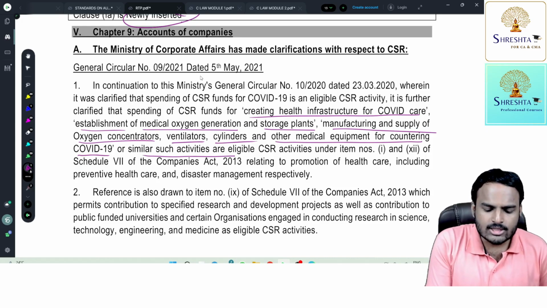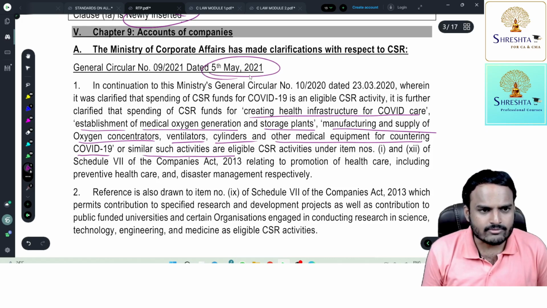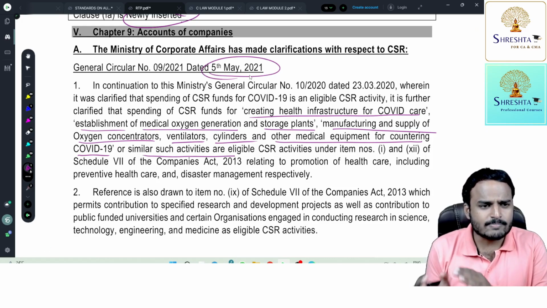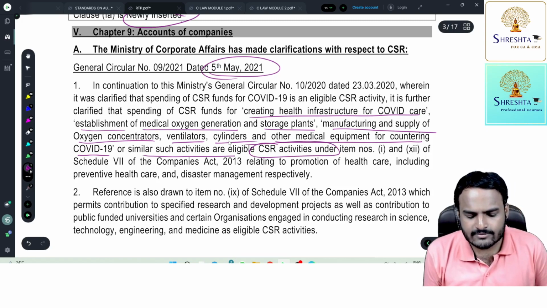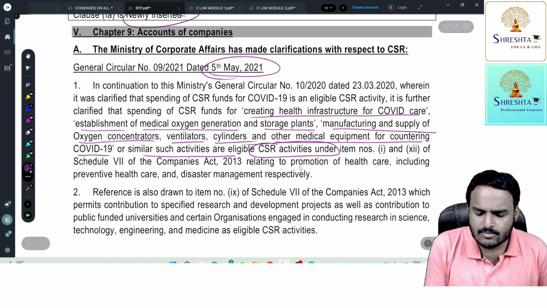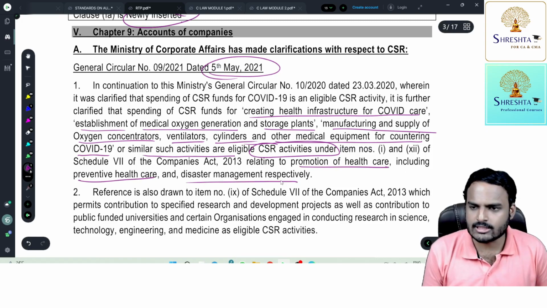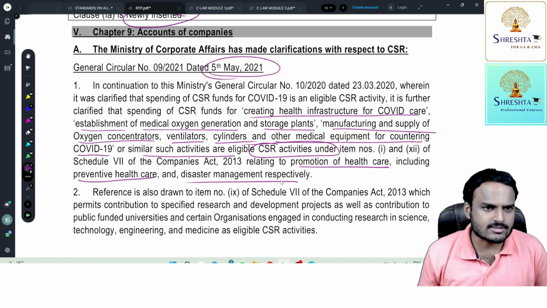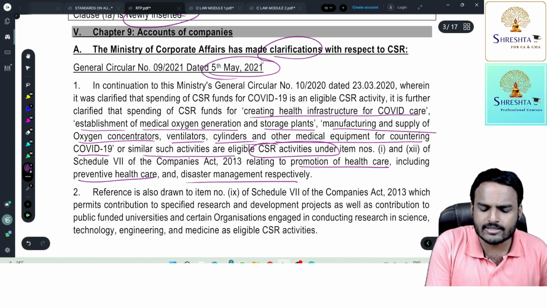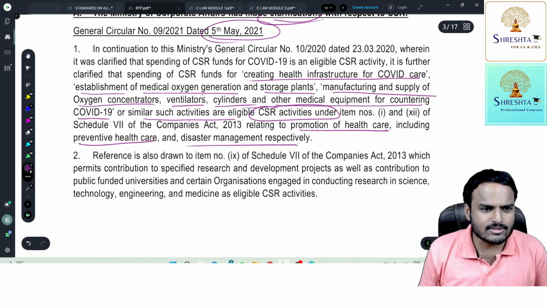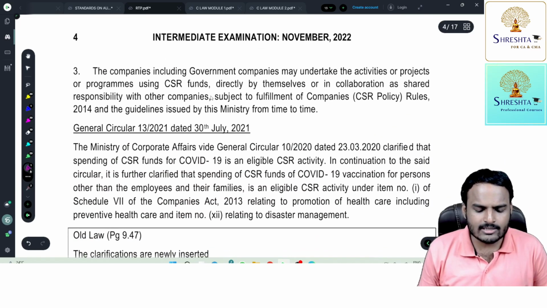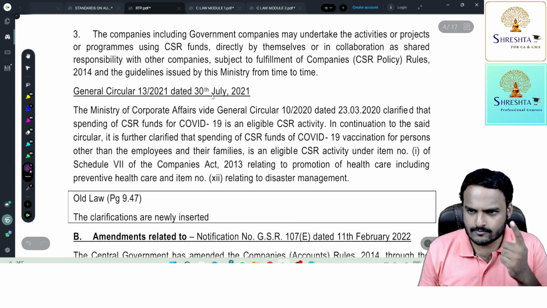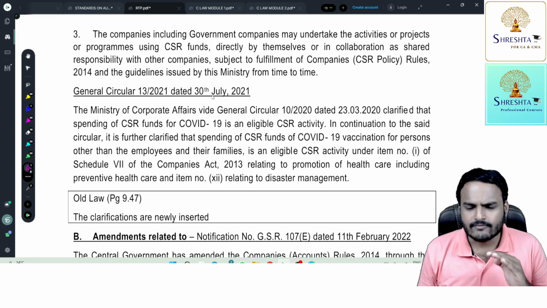And MCA issued a circular dated 5th May 2021 stating that whatever money you spent on these activities, they are eligible. These are treated as eligible CSR activities relating to the promotion of healthcare, including preventive healthcare, and disaster management. So they simply issued clarifications. They are not amendments. With respect to CSR, we just had two clarifications. The first one is oxygen cylinders and ventilators.